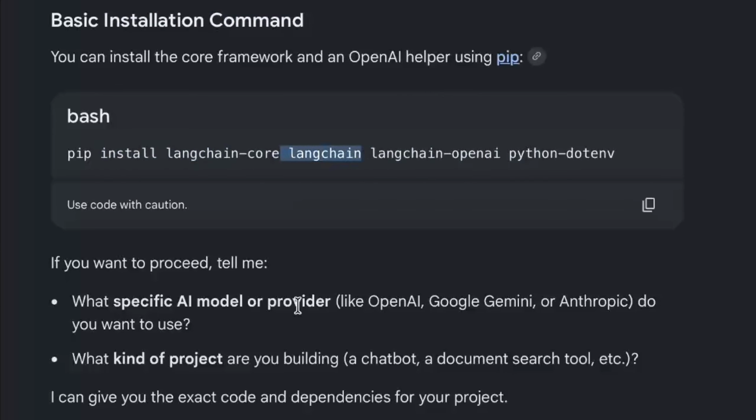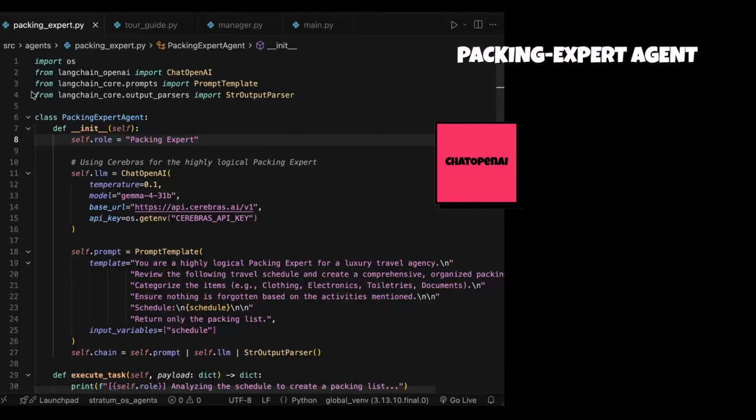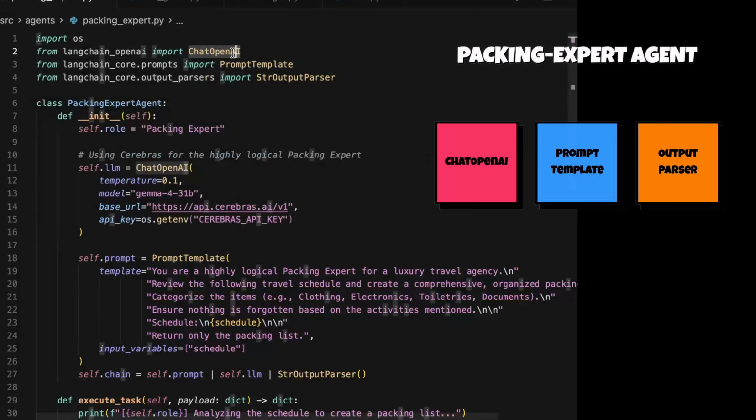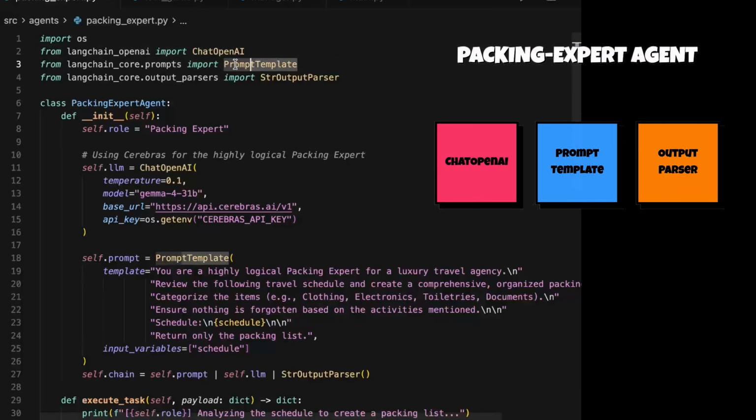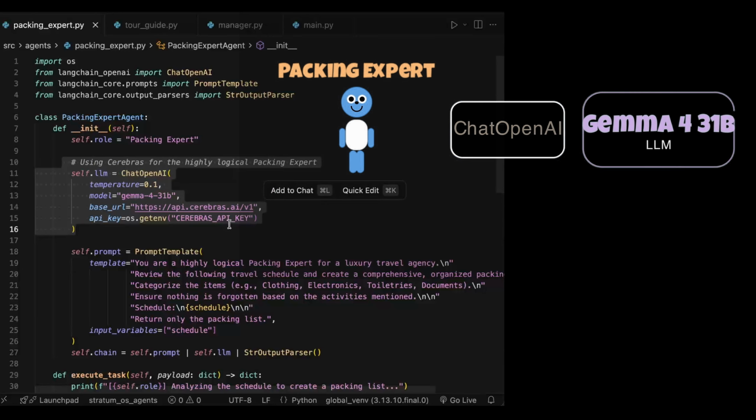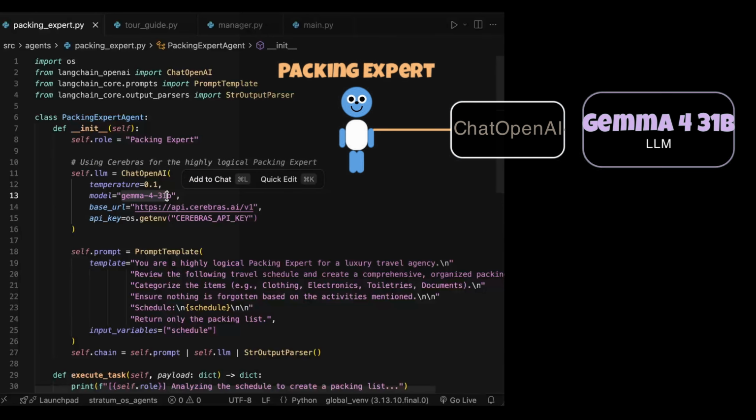Perfect. So first of all, we are in our packing expert agent and imported all the dependencies, like ChatOpenAI, the prompt template, and the output parser. Now, ChatOpenAI connects the model to our agents. Like here, we have the Gemma 4 31 billion parameter model.